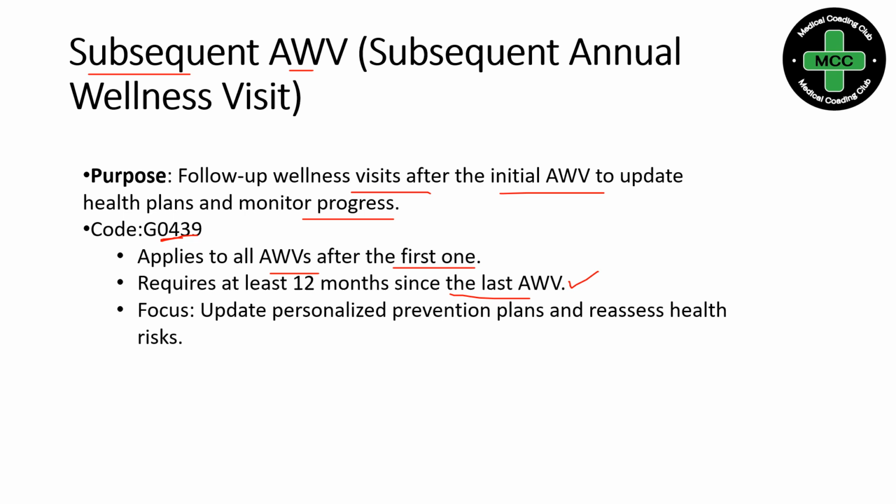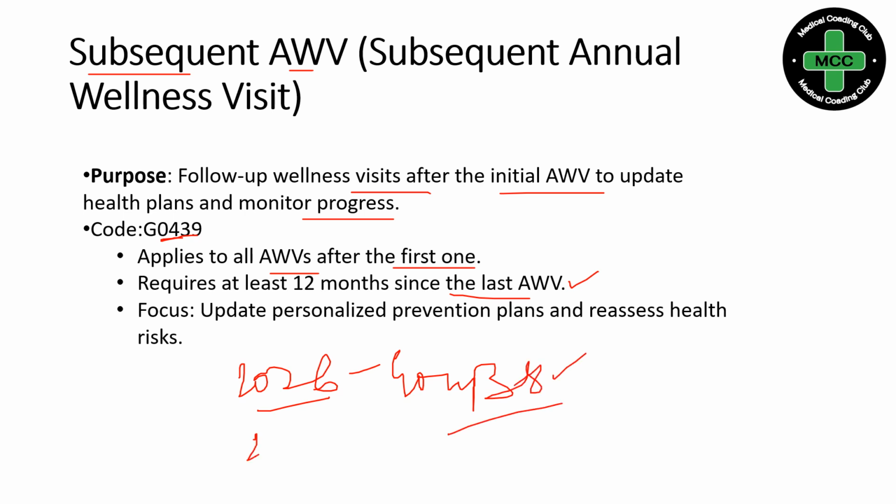So in 2026 we bill G0438 as the initial wellness visit, and in 2027, if the patient comes back for an annual wellness visit, that will be considered subsequent, since we already billed G0438. So we will code G0439.